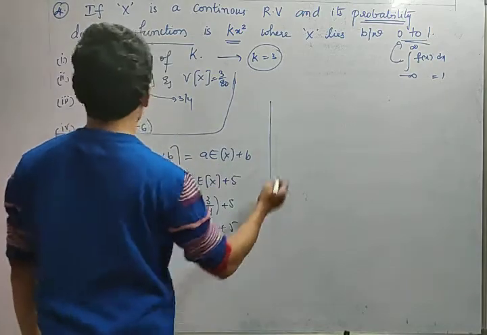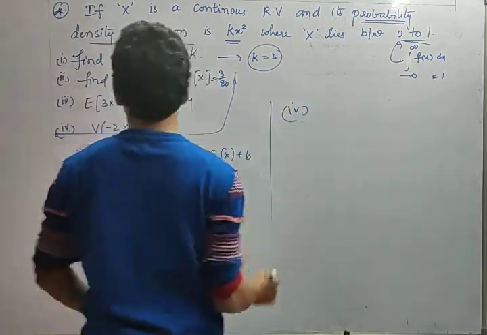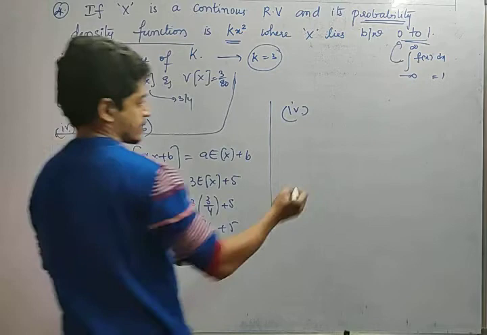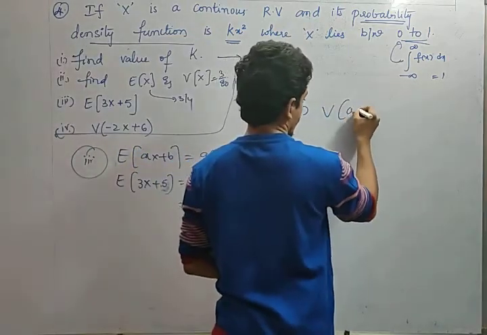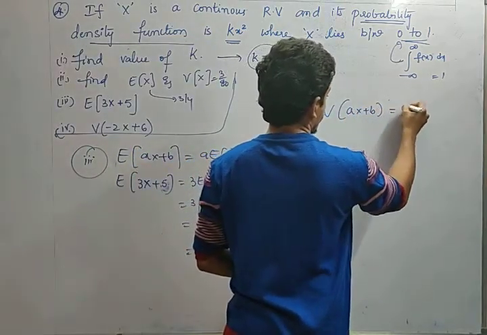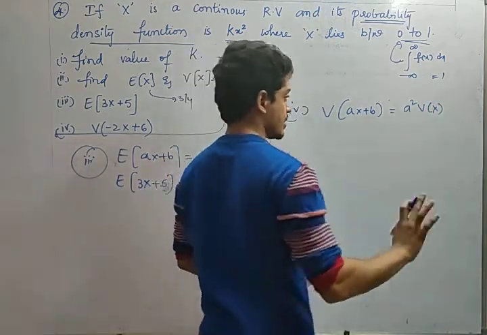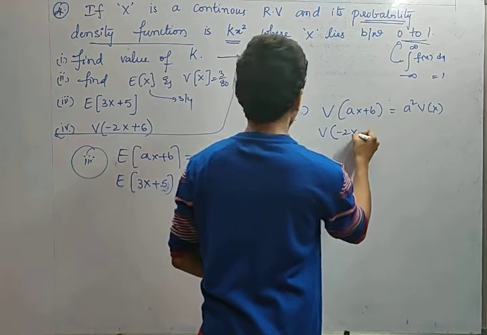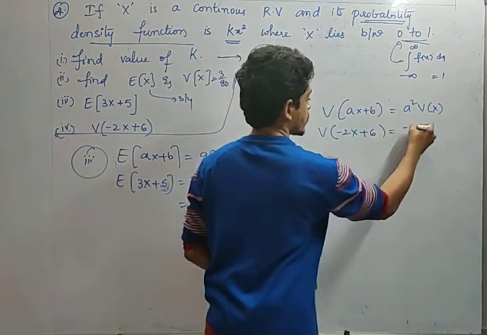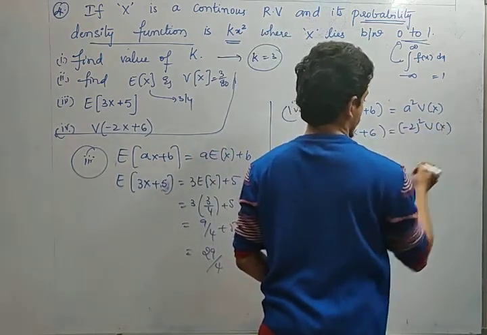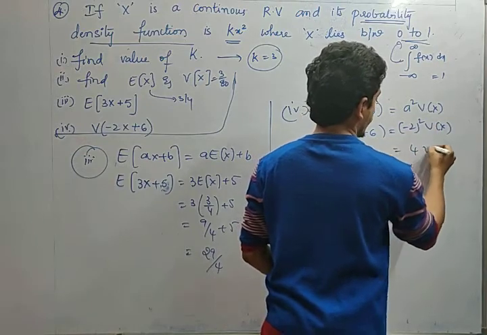Next one. What is he asking in the fourth question, friends? Variance of minus 2x plus 6. So far we have discussed variance of ax plus b equal to a square into variance of x, and the variance of a constant is nothing but 0. So variance of minus 2x plus 6 is equal to minus 2 whole square into variance of x. Minus 2 whole square is 4 into variance of x.